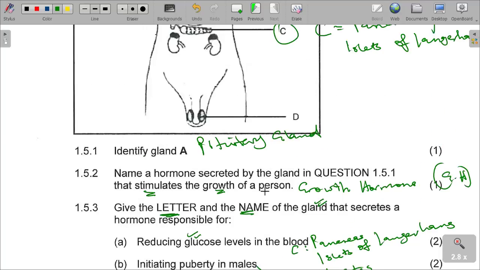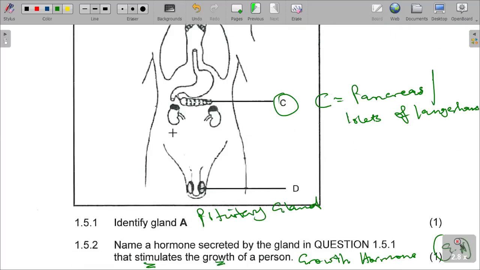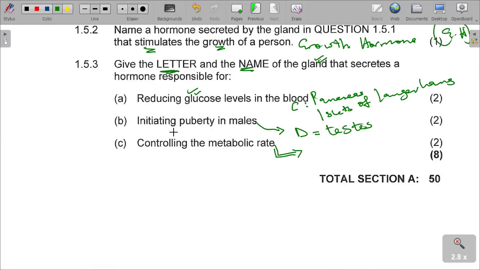Thyroxine is the one that is responsible for metabolic rate, which is produced by the thyroid gland. So it is B, the thyroid gland.